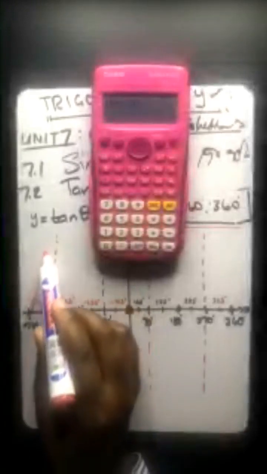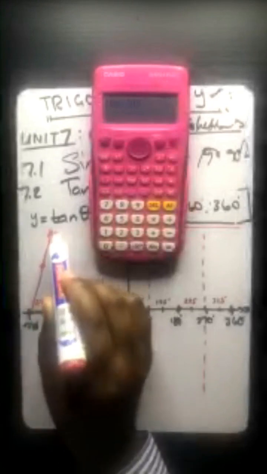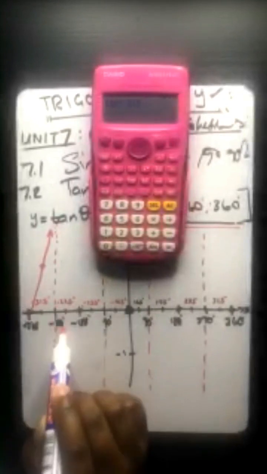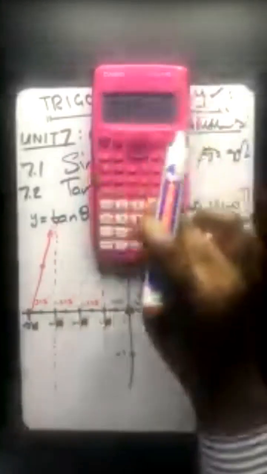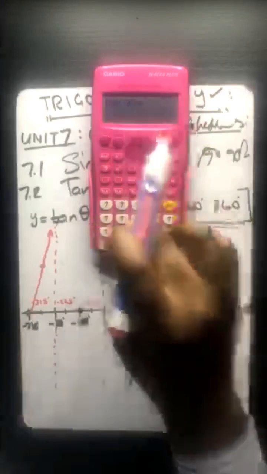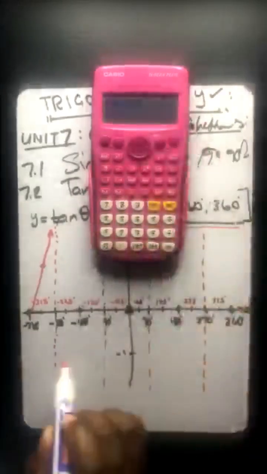Bongi, why do we need the critical points? Because when you say tan of negative 315, can you see it gives you 1? That's where you make a point. You say, okay, it gives me 1, and 1 is somewhere there. From there we go towards the right, and it gets closer to that, but it never touches, it never crosses. We know this one gives us an error. Let's go to the next critical point, which is negative 225. It gives negative 1. Negative 1 below 225 is somewhere there.